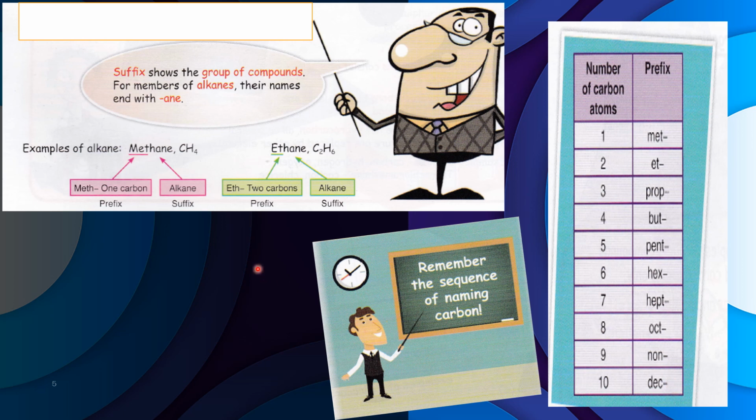Okay, understand? Clear? Alright, so for now, you just need to remember the alkane and the sequence of naming the carbon.